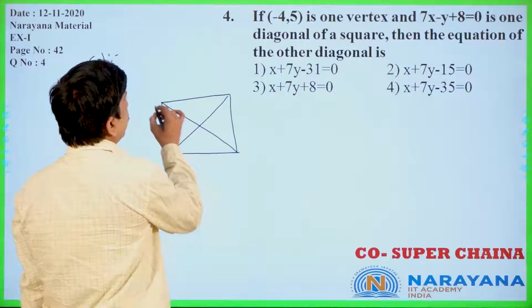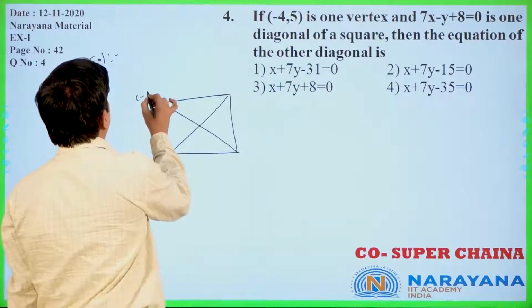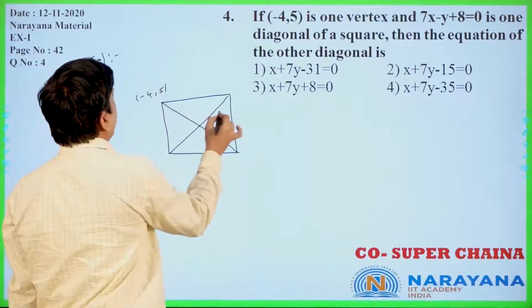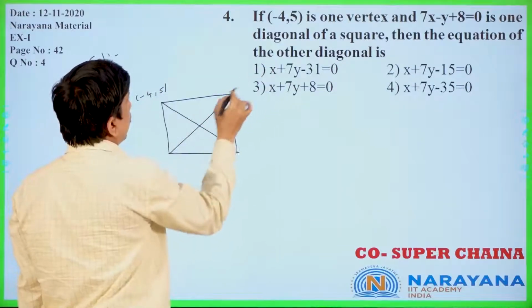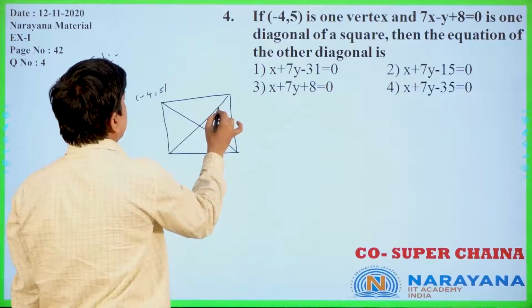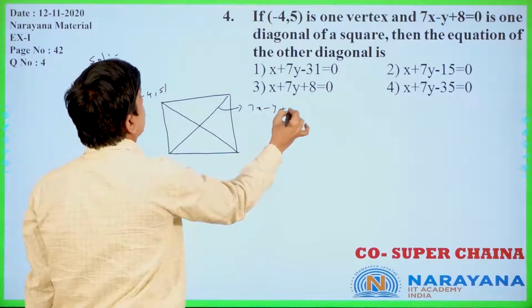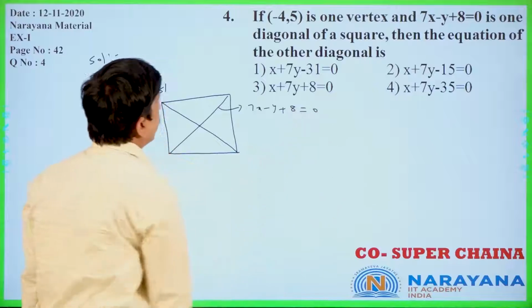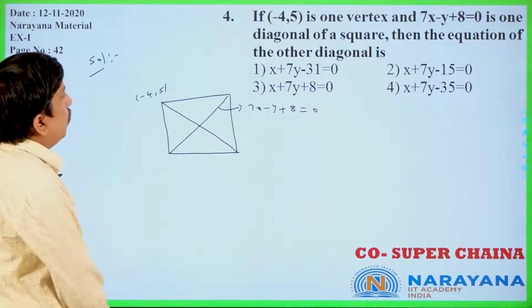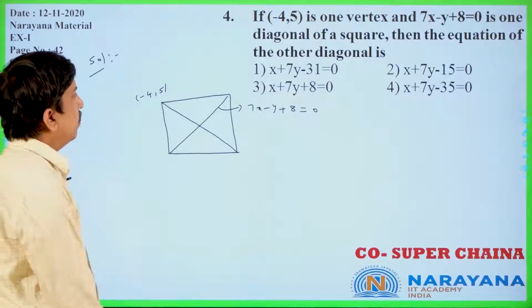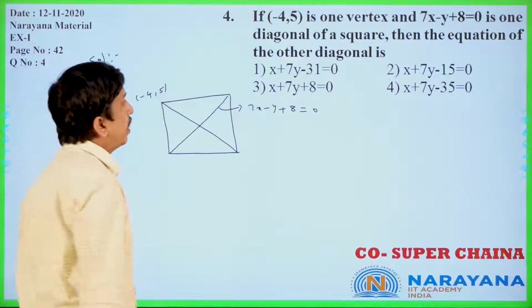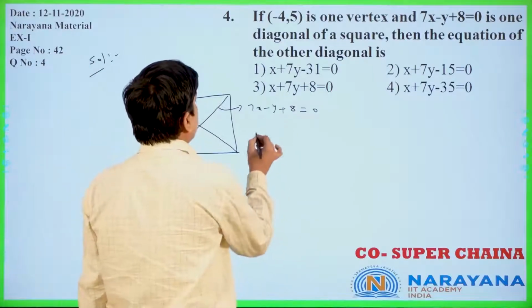If this is the point (-4, 5), that line is not 7x minus y plus 8 equal to 0. Now you can find the equation of the straight line perpendicular to this one.